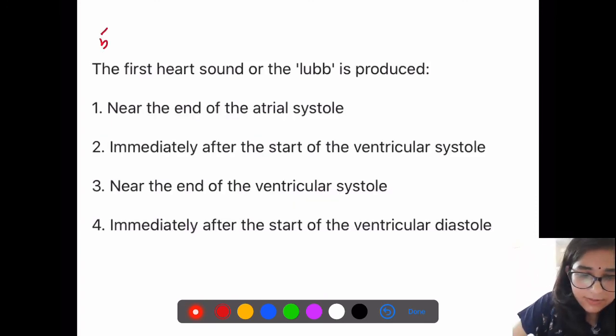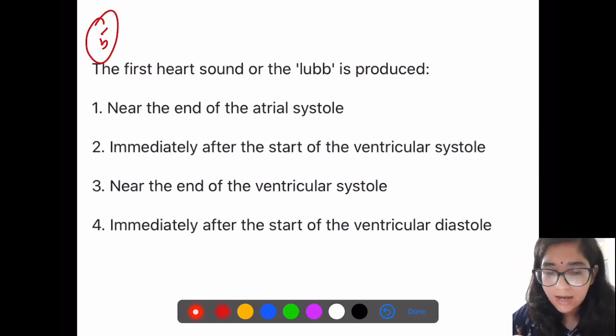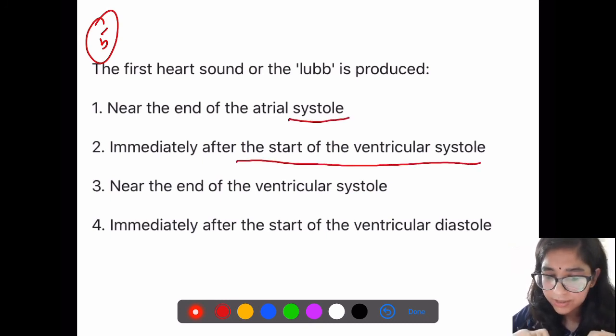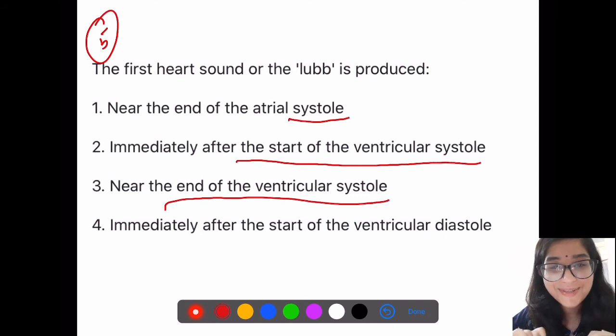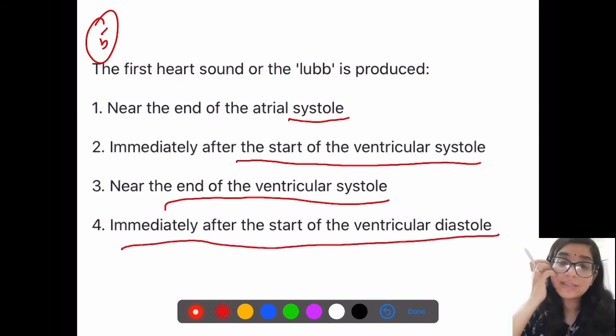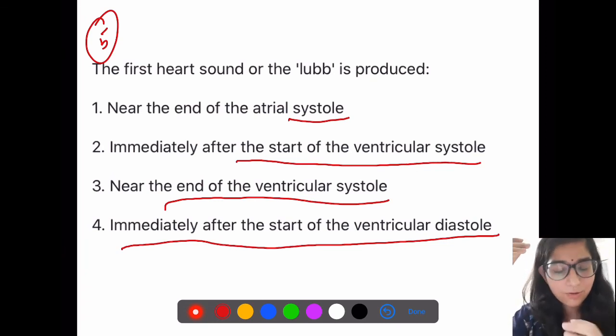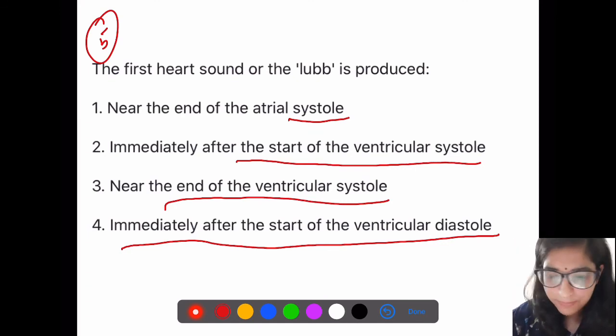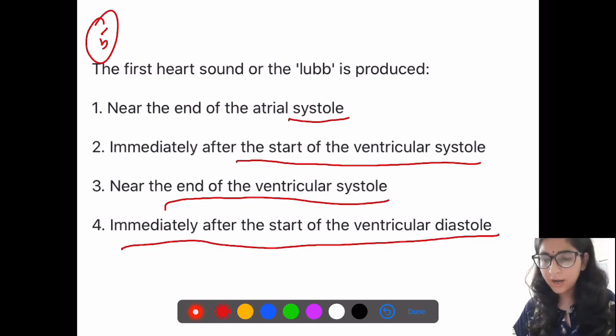Okay, so this is our fifth question. The first heart sound, or the lub, is produced near the end of atrial systole, immediately after the start of ventricular systole, near the end of ventricular systole, immediately after the start of ventricular diastole. That needs your understanding of how much you have understood now, because this is an understanding portion and the options are very close here. So please go through these, read this question carefully, and then mark your answer.